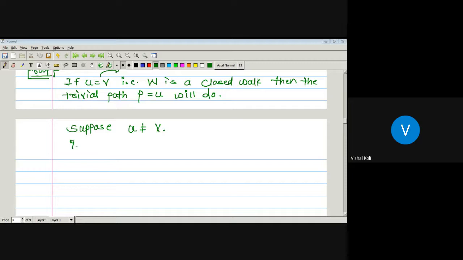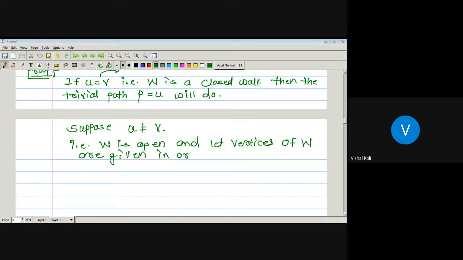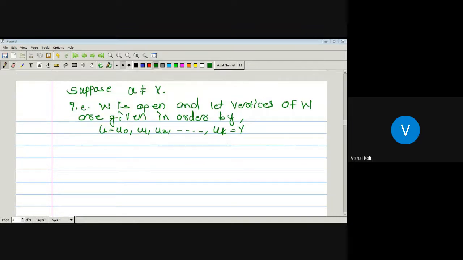That is, W is open, and in the first case, let the vertices of walk W be given in order as U0, U1, U2, up to Uk, and that one is nothing but vertex V, and we have to prove that this UV walk contains a UV path.